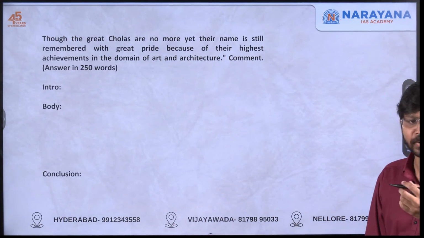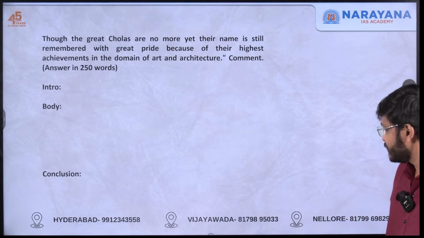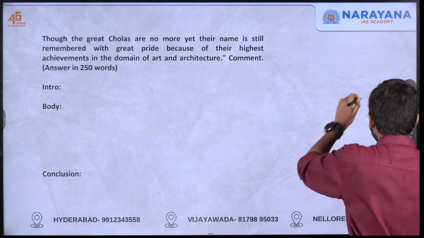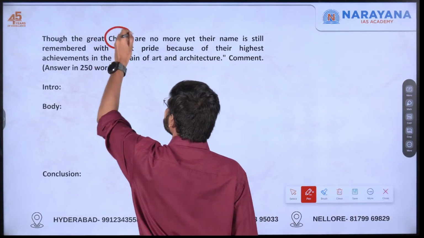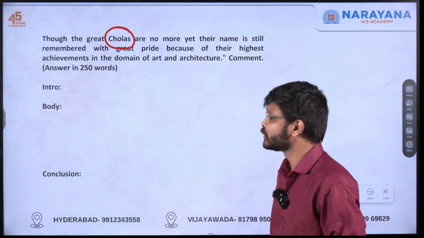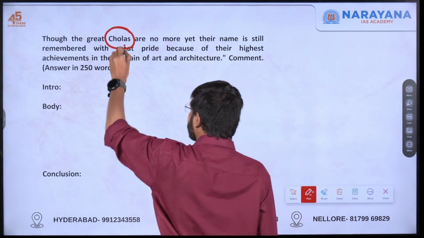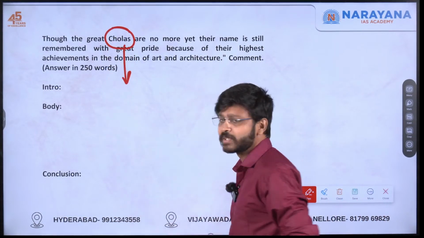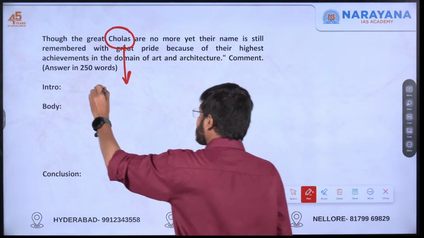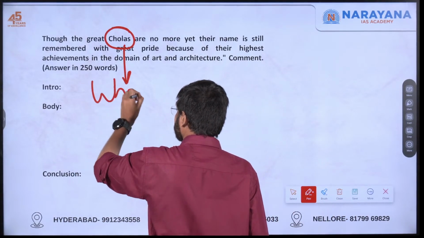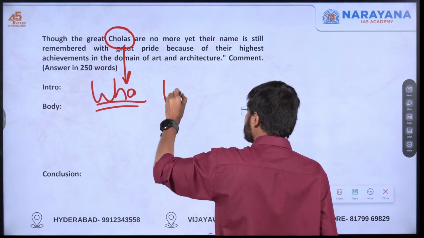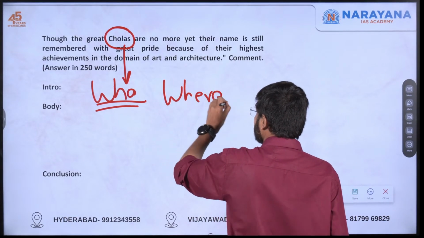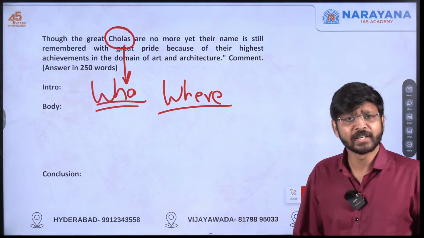Okay, so now moving on to how we can actually frame the answer. Introduction. Here it is clearly saying regarding Cholas only, so we don't have to go find anything else. We can directly start with Cholas itself. Who were the Cholas? Where were they ruling? The Tanjavur region, Tamil Nadu, and maybe you can show their extent also.